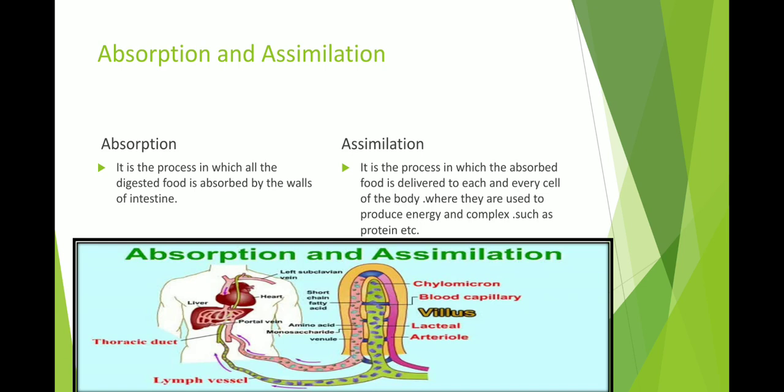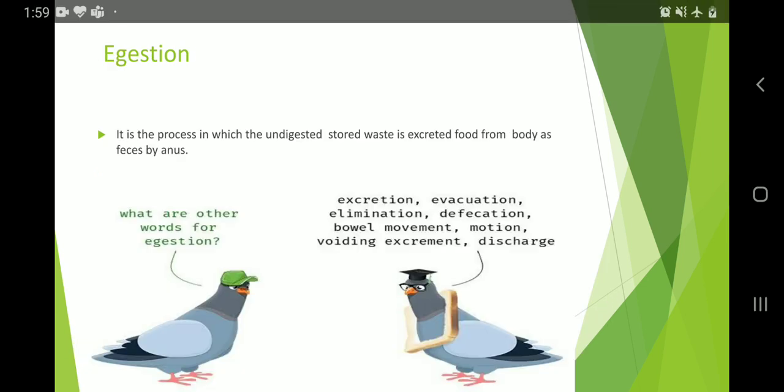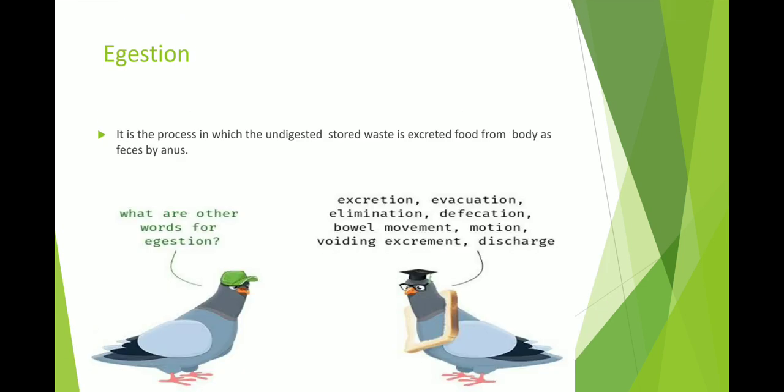Let it be, that is another process, but we are just saying that assimilation is a transportation process. The steps are: first ingestion, second digestion, third absorption, fourth assimilation, and the last step is egestion.